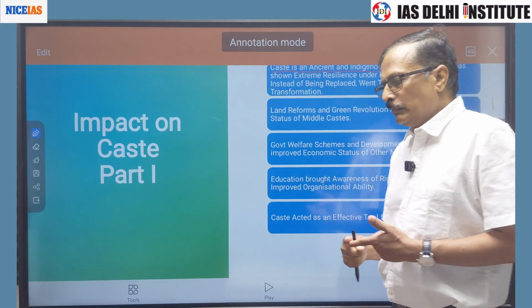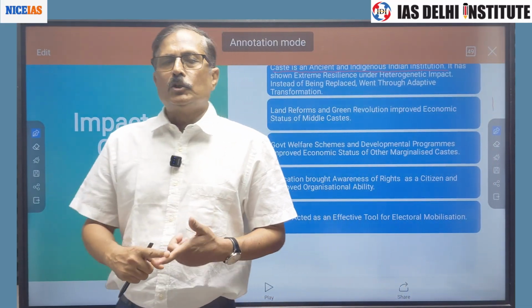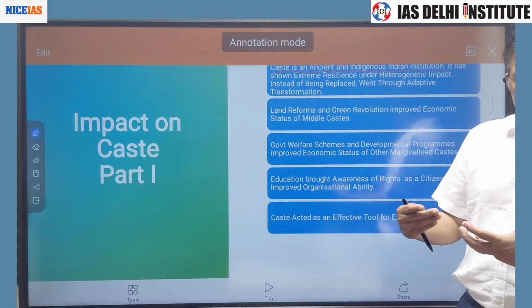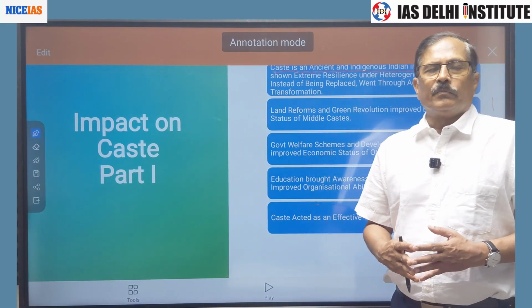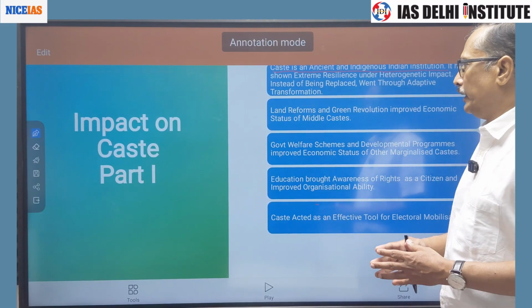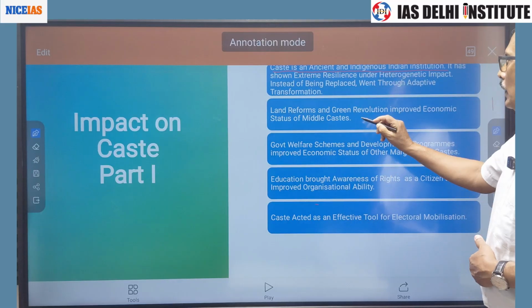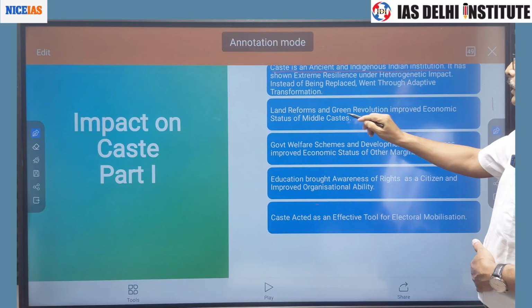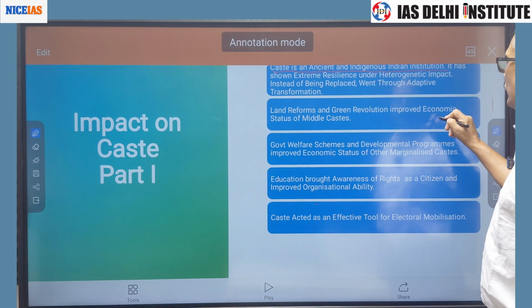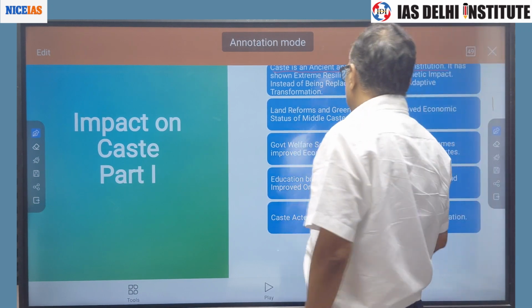For example, Baba Saheb Ambedkar talked about caste annihilation, but at the ground level, caste is still continuing in Indian society. Now, as we said, land reforms and the green revolution improved the economic status of the middle class.